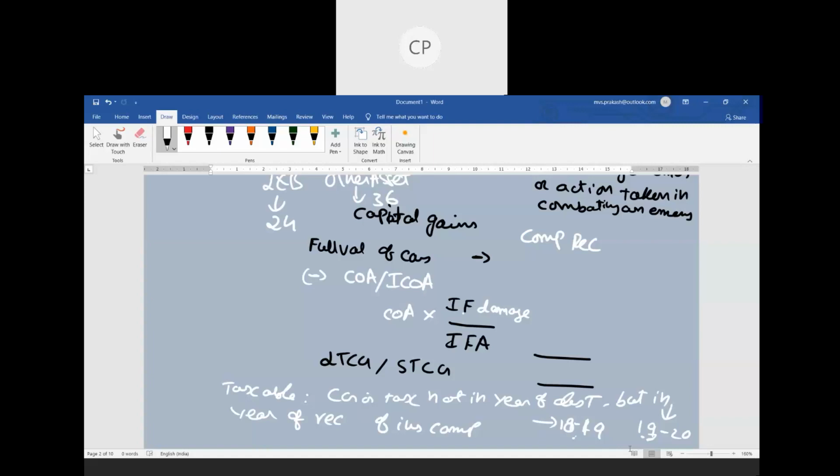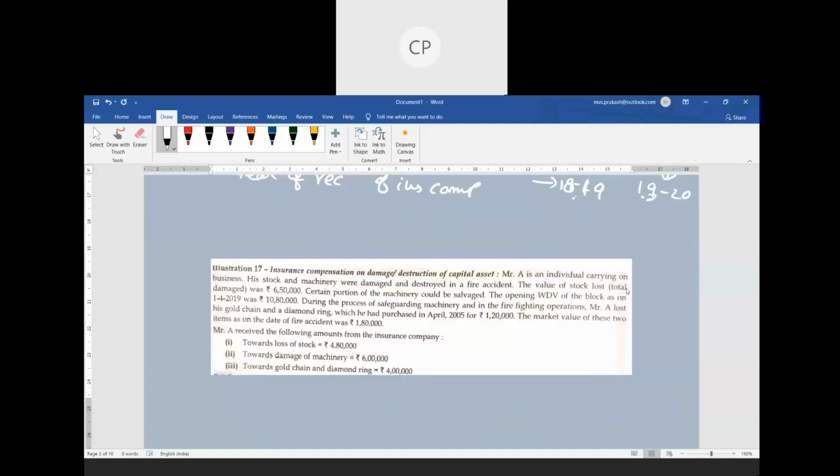That's it. So now let us do one problem based upon 45 subsection 1A. Let us quickly read the problem and try to solve it. Mr. A, an individual, is carrying on business. His stock and machinery were damaged and destroyed in a fire accident. The value of the stock lost was 6,50,000. Certain portion of machinery could be salvaged.